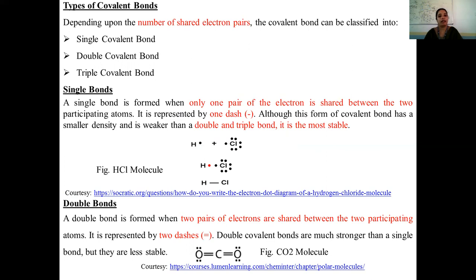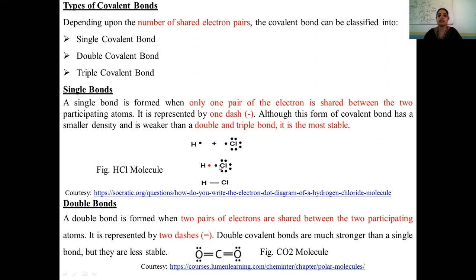In case only one pair of electrons is shared, we get only a single covalent bond. As in case of hydrogen chloride, HCl, we have mutual sharing of electrons according to the octet rule: 1, 2, 3, 4, 5, 6, 7 and 8. The hydrogen atom has one electron which is shared with the chlorine atom.